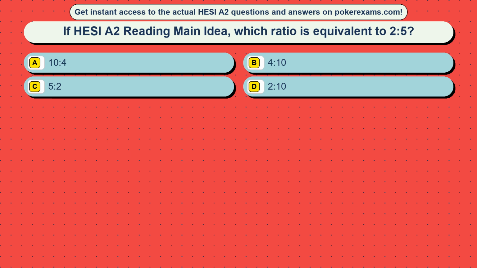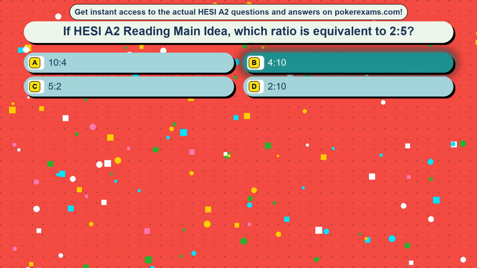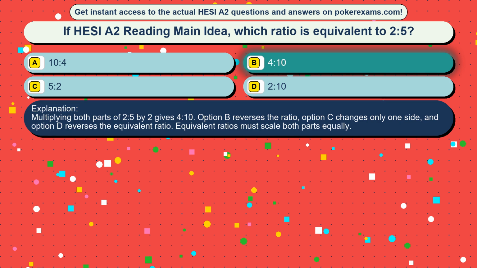Question 20. If HESI A2 reading main idea, which ratio is equivalent to 2:5? Option A 10:4, option B 4:10, option C 5:2, option D 2:10. The correct answer is option B, 4:10. Multiplying both parts of 2:5 by 2 gives 4:10. Option A reverses the ratio, option C changes only one side, and option D reverses the equivalent ratio. Equivalent ratios must scale both parts equally.